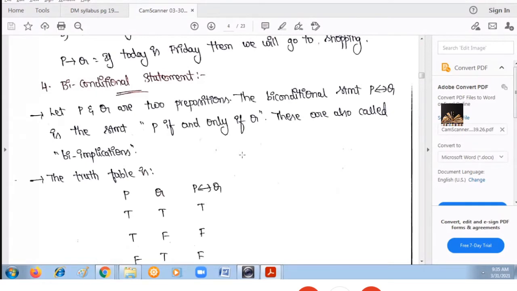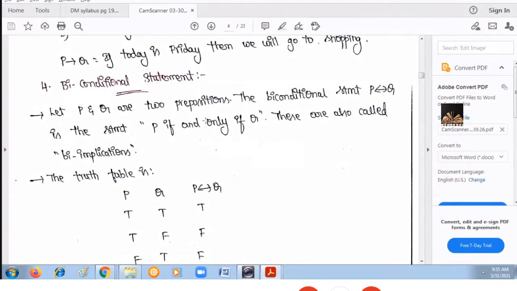Biconditional statements. Assume that the two propositions given are P and Q. The symbol used for the biconditional statement is a double-sided arrow like this.